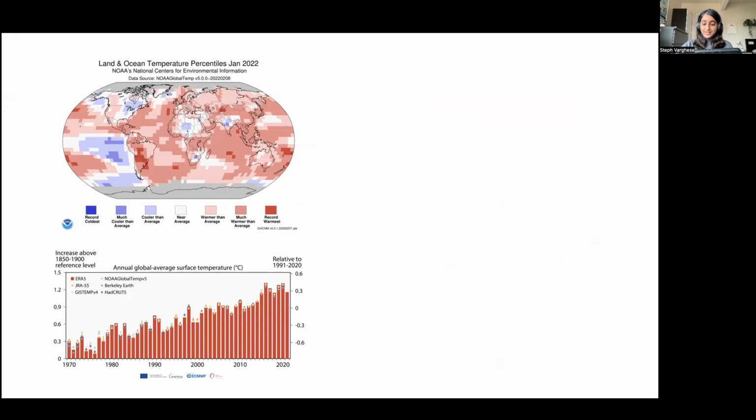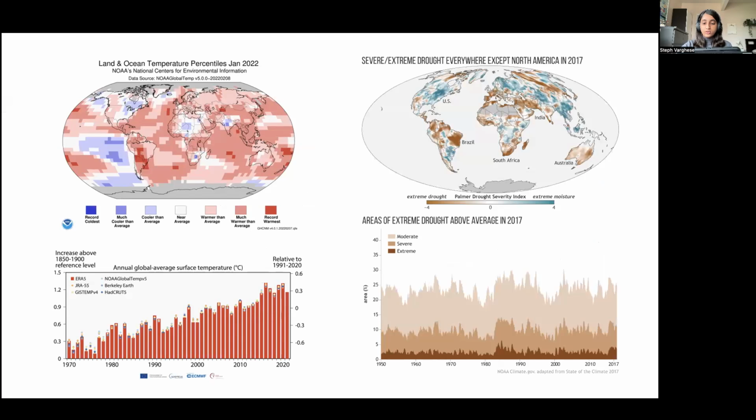According to the National Oceanic and Atmospheric Administration, the global surface temperature this past January was 1.6 degrees Fahrenheit, or 0.89 degrees Celsius, above the 20th century average of 53.6 degrees Fahrenheit, or 12.0 degrees Celsius. But we aren't entirely sure what the interactive effects of warming combined with drought will mean for plant communities worldwide.